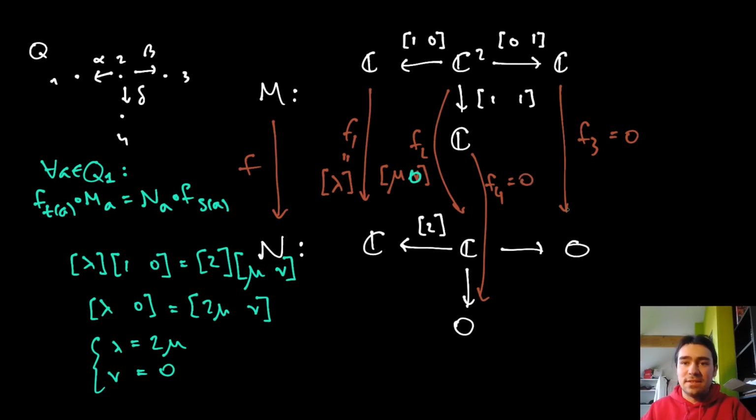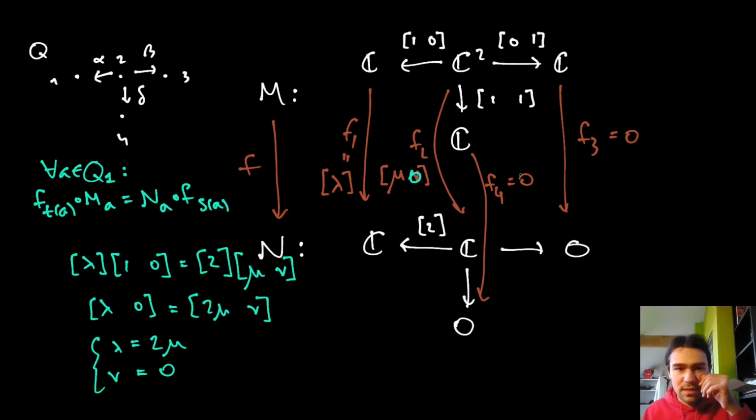Since this has to equal 0, this composition going across like this has to be the 0 map. So we know that f2 composed by whatever this map will be has to equal the 0 map. But fortunately it already does, because this is already the 0 map. So the commutativity requirement here for this arrow beta doesn't impose any additional restrictions on f2, because all of it is already taken care of, as it were, by this 0 map. I'm anthropomorphizing here a bit, but I hope you get the gist.